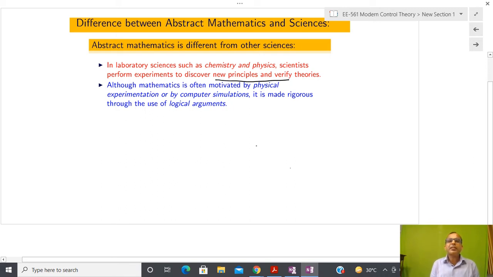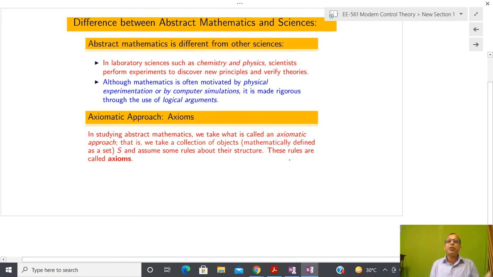But mathematicians collect something, and after that they make some kind of logical argument to predict some new theory. That is the way of mathematicians.